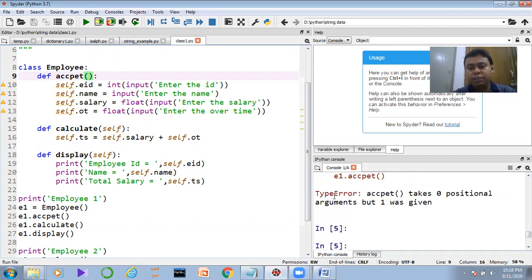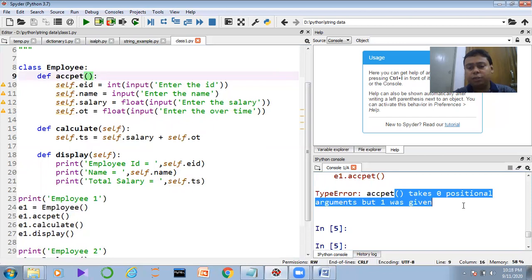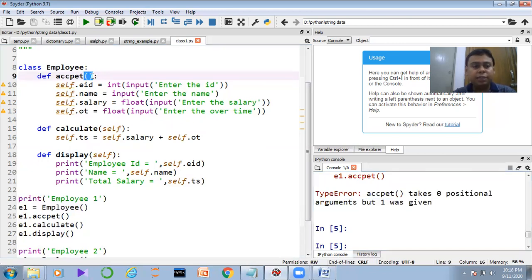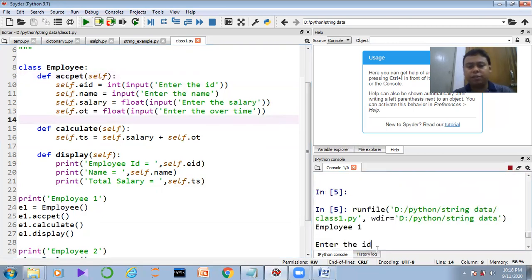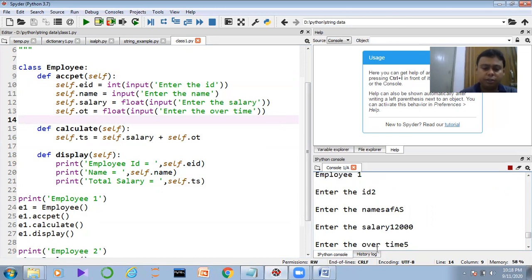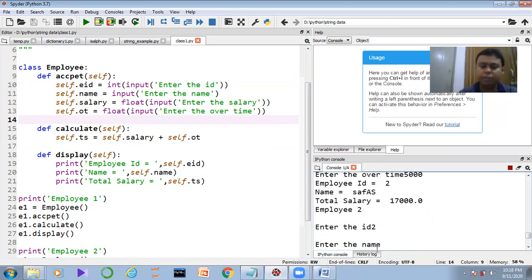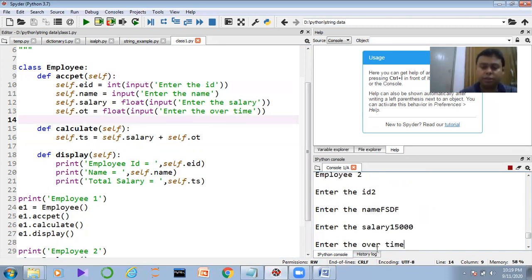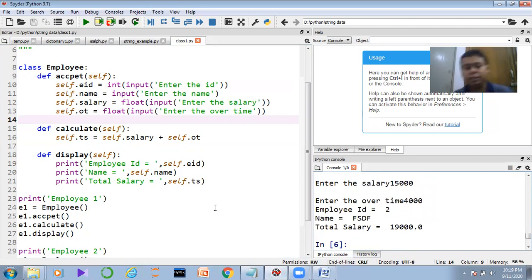Execute the code. You can see type error, accept takes 0 positional arguments but 1 was given. So it keeps saying that it doesn't have any kind of parameters, but you are sending one argument here, means in this particular case there should be a dedicated parameter to take the argument specific data. So now use the self keyword. Now you just execute the code. You can see everything is working very fine. Item number 2, we are entering some name, we are entering 12,000, 5,000. Now if you want to enter the 2, already 2 is given, fine. 15,000, 4,000, total salary is 19,000, like this.